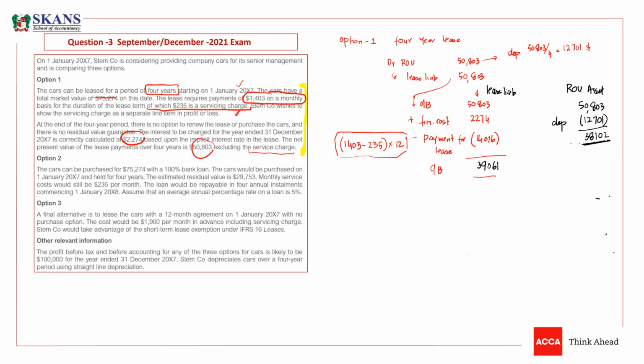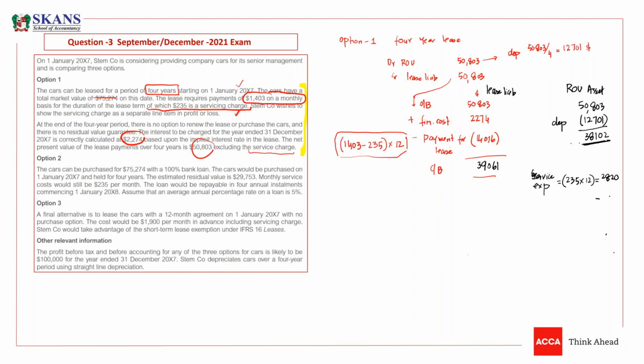Now you need to book an expense, servicing expense. So servicing expense, guys. So now I need to make a P&L. So we need to make a service expense. What would be service expense, guys? So 235 a month, multiply by 12. So we need to book a 12 months expense, and the expense is 2820. So this is option 1.